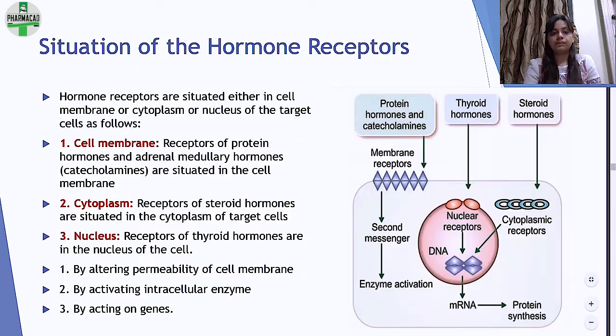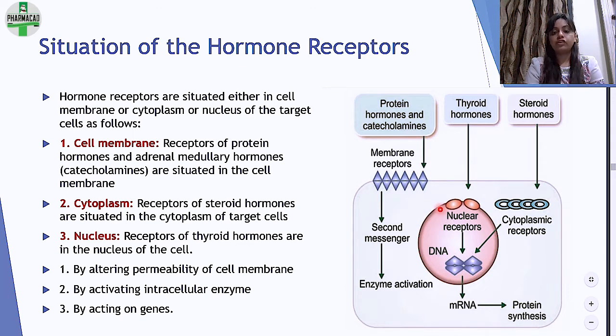Next, we see the situation of these receptors. So these receptors, one thing which we know is that they could be on the cell membrane, यानी membrane पे हो सकता है, ये हमने देखे भी है. But the endocrine receptors can either be in the cell membrane, in the cytoplasm, or on the nuclear membrane.